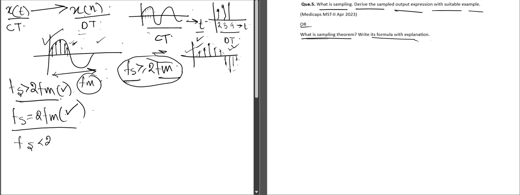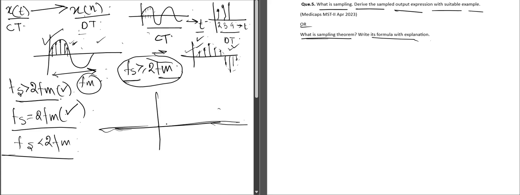But when fs is less than twice of fm, signal reconstruction is not possible, because if we consider the spectrum of the signal during oversampling, the spectrum will be like this.